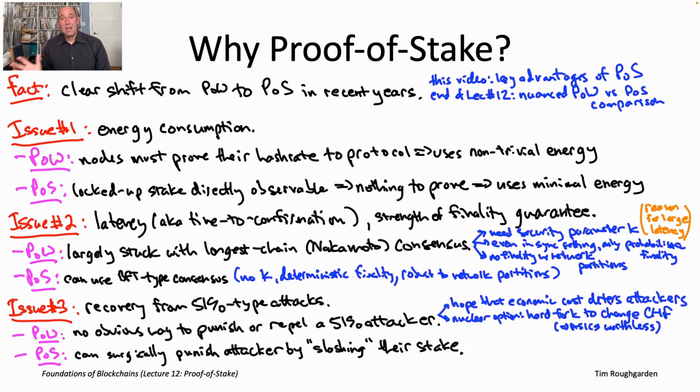Maybe you don't catch everybody, but you catch a lot of people when there's a consistency violation in a BFT type protocol. So suppose you find yourself in such a situation. You've identified a bunch of validators. You're convinced they're misbehaving. You want to punish them. Now, in a proof of stake blockchain, you're in a great position to punish them because to be a validator, they had to lock up some funds in a designated smart contract. And so the idea is you just want to take those funds away from them. You just want to zero out the stake that they have in escrow in the staking contract. So the question then is, how are you going to do that? How are you actually going to carry out the confiscation?